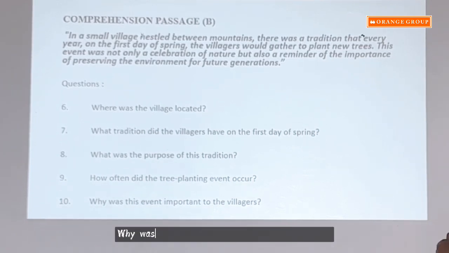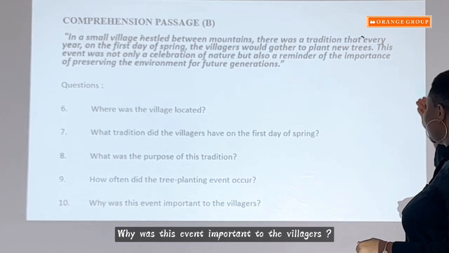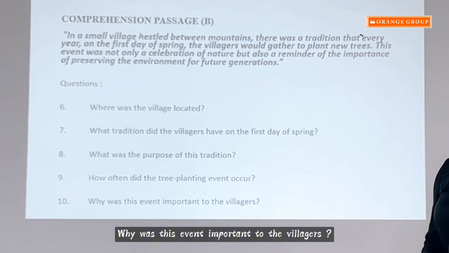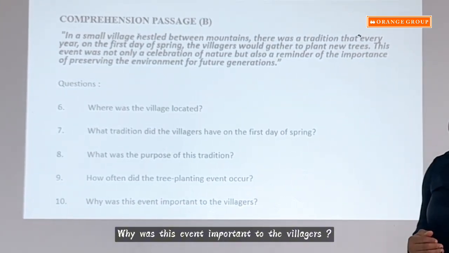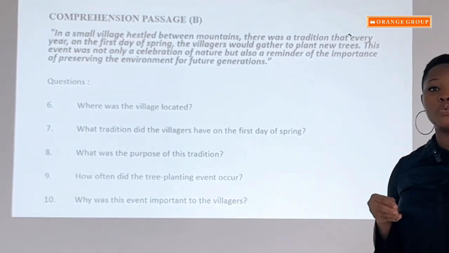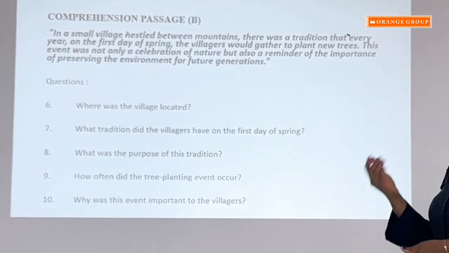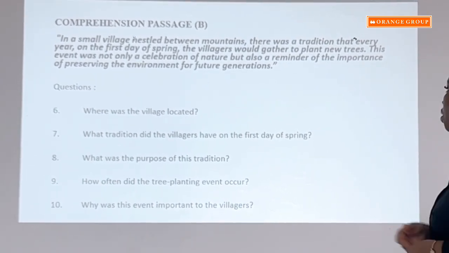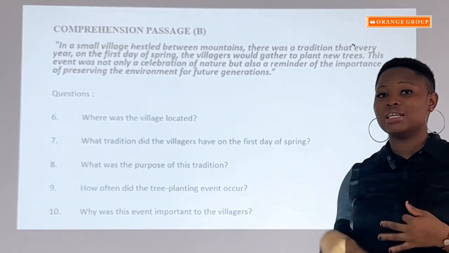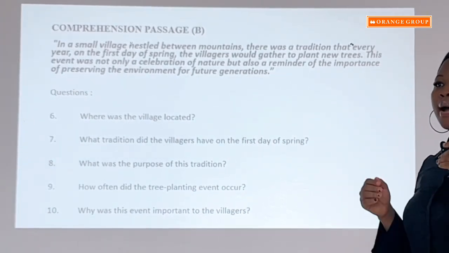The next question says, why was this event important to the villagers? So the importance of this is because it helped them to celebrate nature and also remind them of preserving the environment for future generations to come. Okay, so that's all for comprehension passage. I hope you're able to understand comprehension and questions that could likely come from comprehension, and also understand that when you are given a comprehension passage, it is ideal for you to read, understand, and analyze, because questions would definitely come out from that passage.